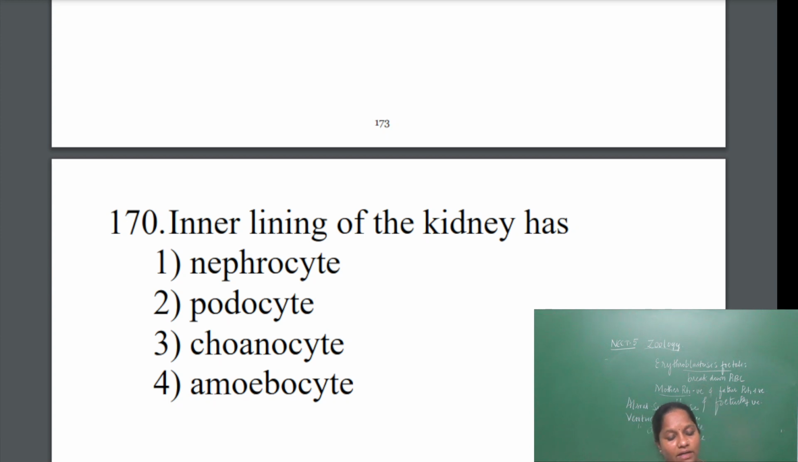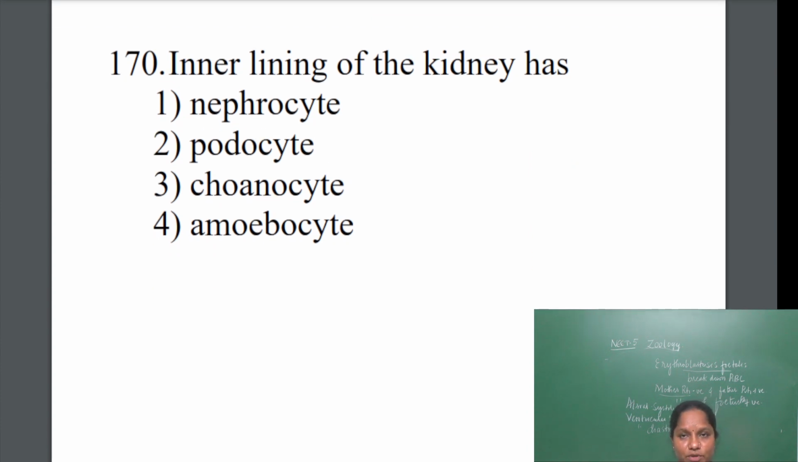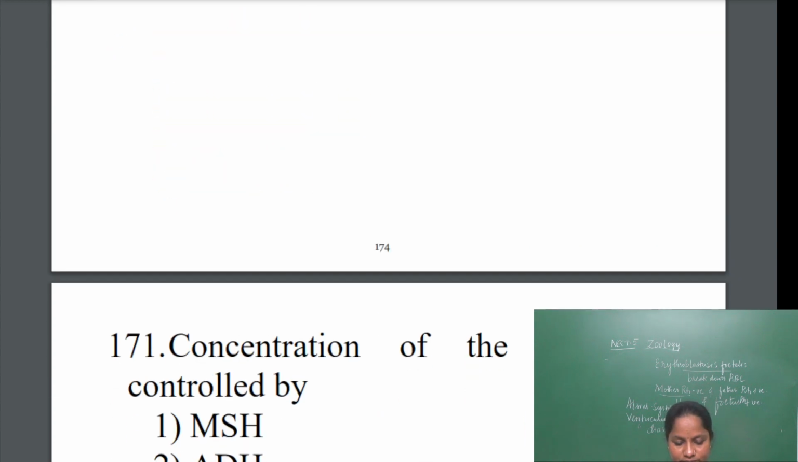Inner lining of the kidney are called podocytes. In the glomerulus, with the Bowman's capsule, the cells that help in transport of the molecules into the Bowman's capsule are called podocytes. Nephrocytes are not present in the inner lining of the kidney. Choanocytes and amoebocytes are in the phylum Porifera. Next question.